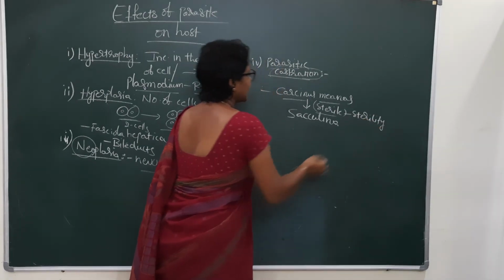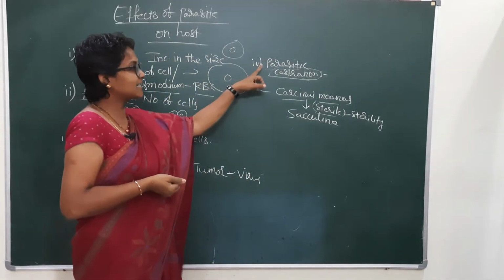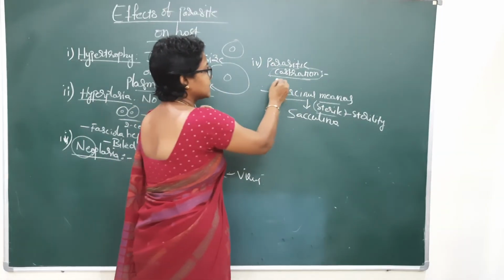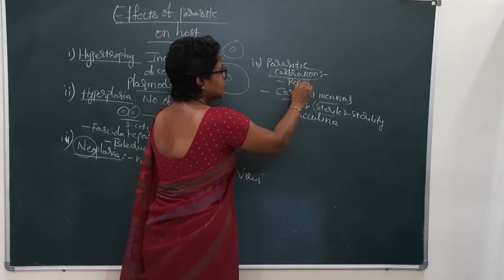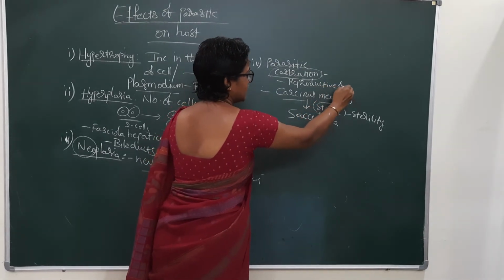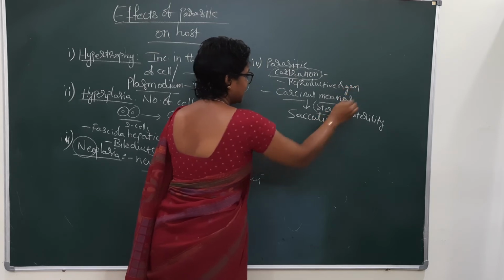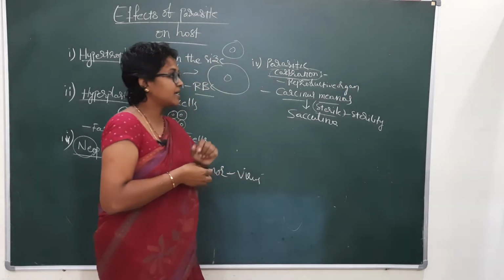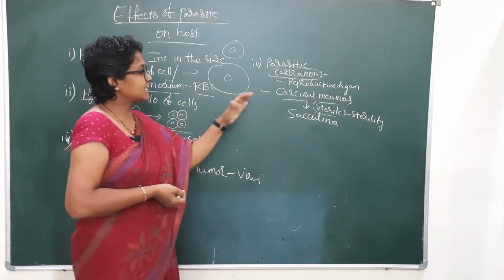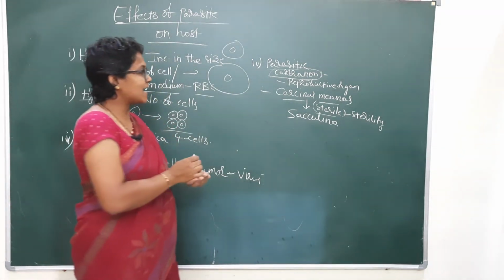Okay, my dear students, I think you understood. Parasitic castration is nothing but the reproductive organs becoming sterile because of the parasite. The reproductive organs cannot work. It leads to sterility. Sterility is nothing but it cannot give birth to young ones.